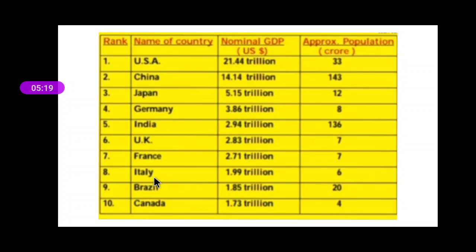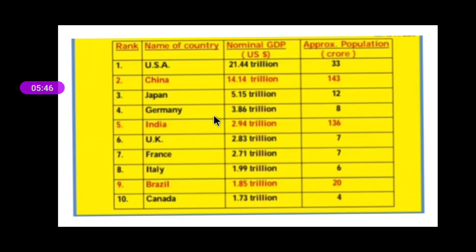Number 8 is Italy, 1.99 trillion is GDP, but the population is only 6 crore. Number 9 is Brazil, 1.85 trillion is GDP and 20 crore is the population. Number 10 is Canada, 1.73 trillion and the population is 4 crore.